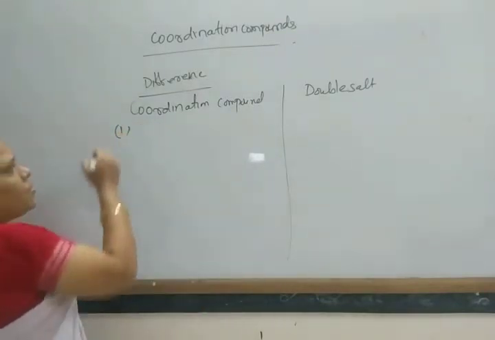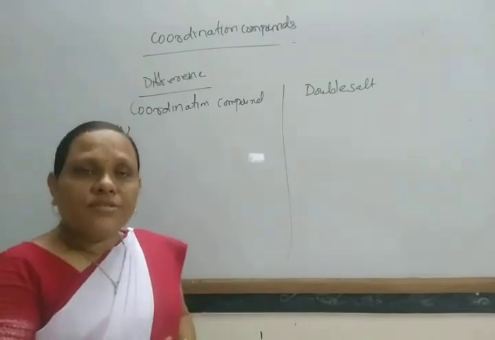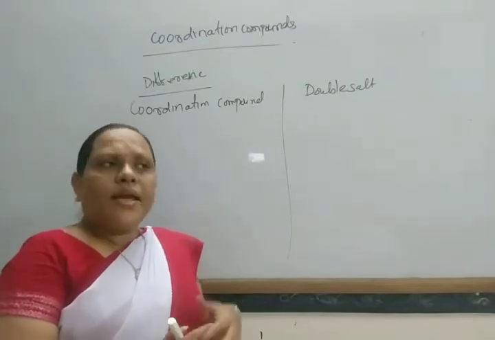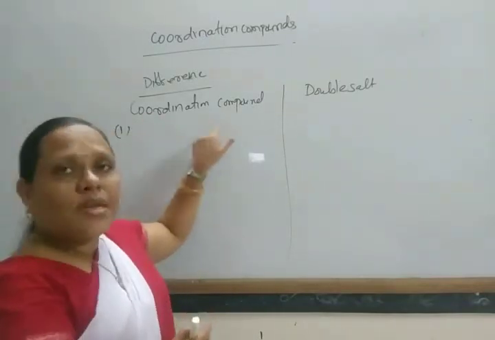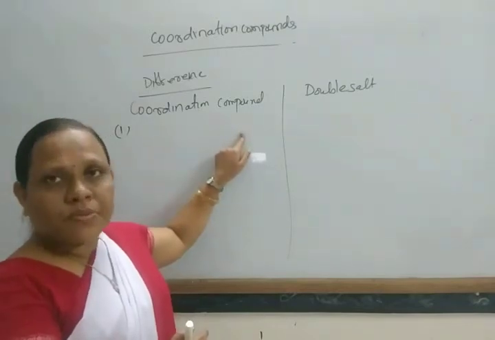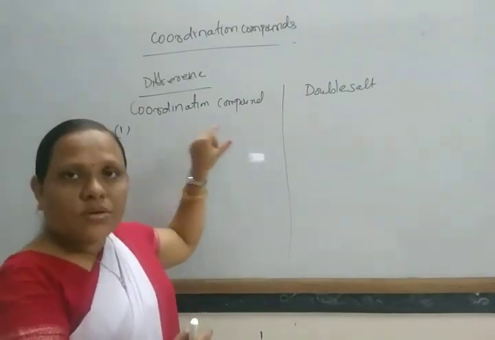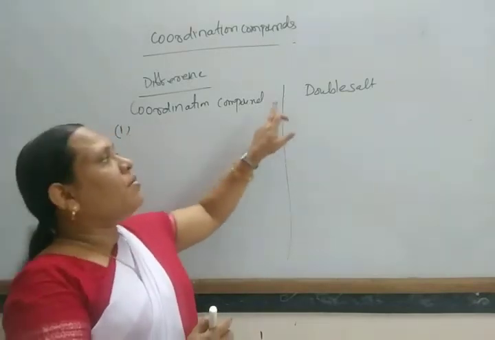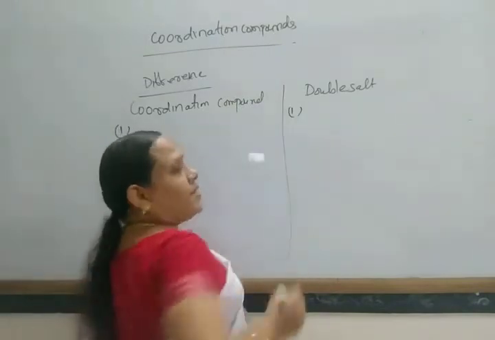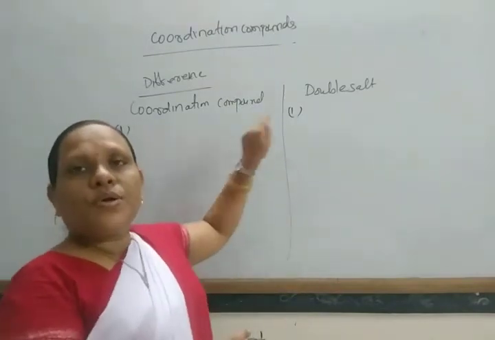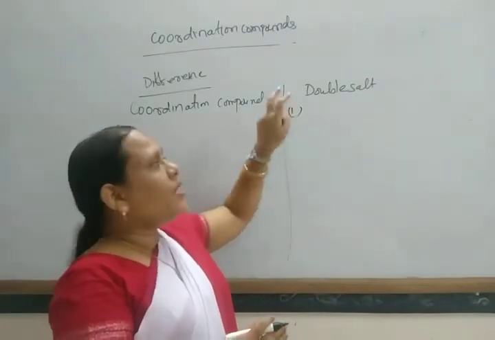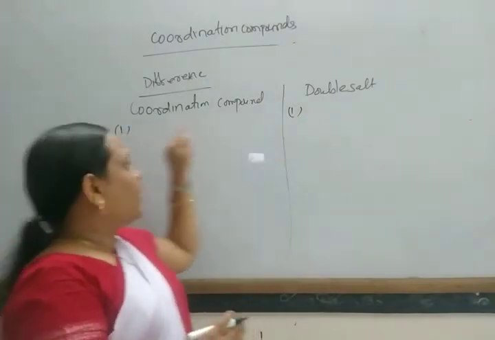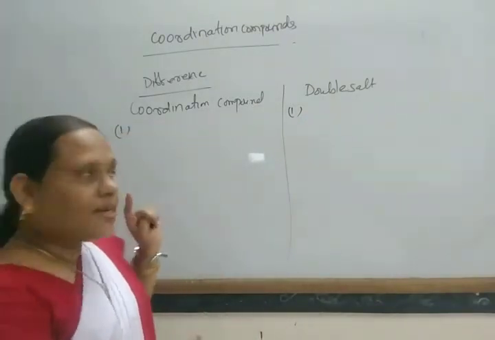First, the coordination compound is an addition or molecular compound formed from two salts or two compounds, either in equimolar proportion or not in equimolar proportion. But a double salt is formed by the solution of equimolar quantities of two normal salts. So it is formed from equimolar quantities, whereas the other may or may not be in equimolar quantities.